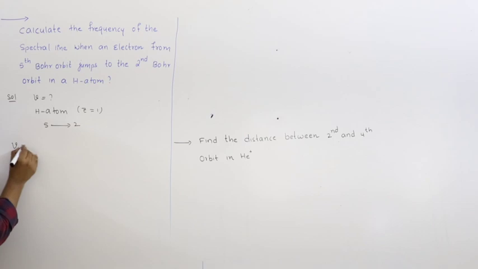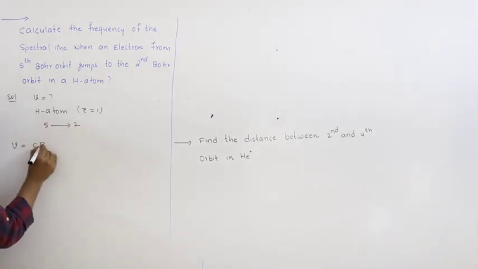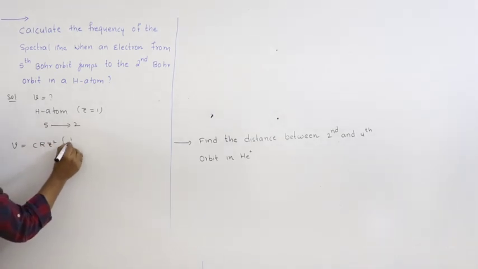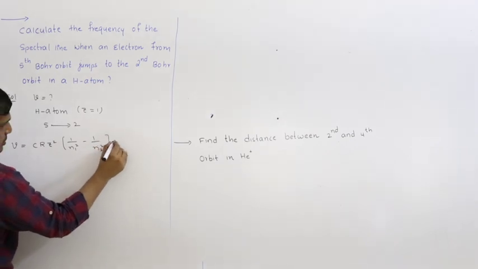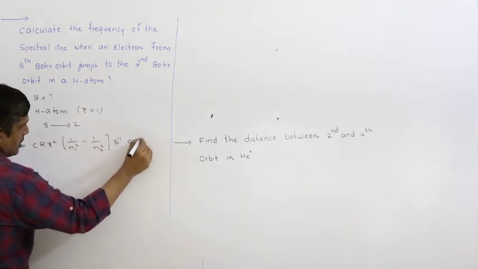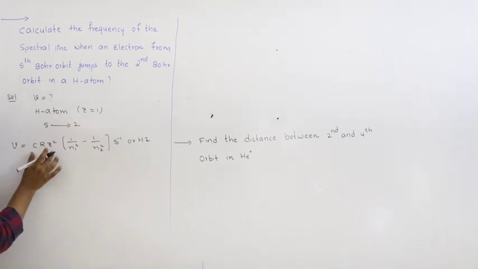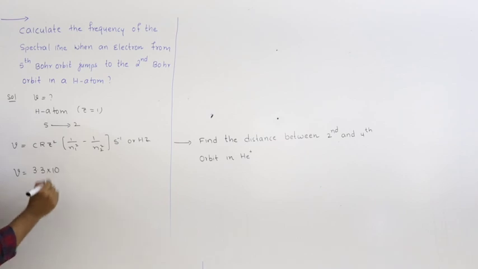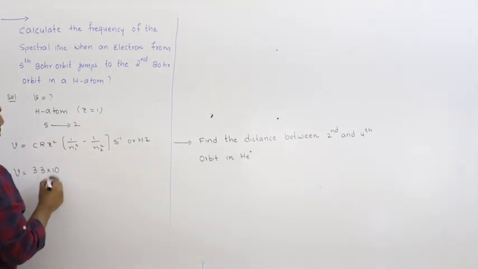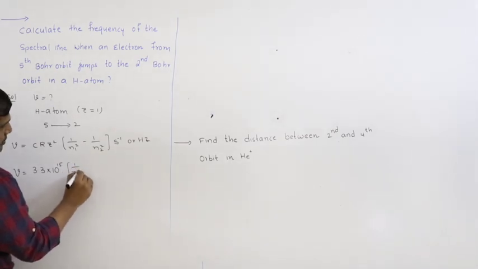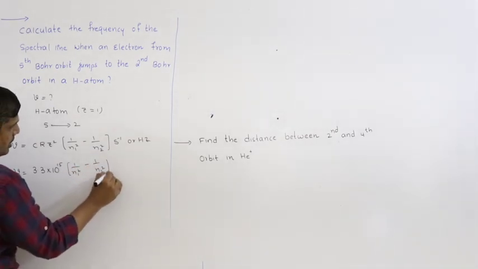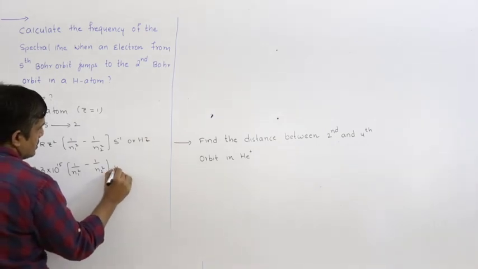So we know that nu equal to cRZ square into 1 by n1 square minus 1 by n2 square second inverse or hertz. Already we have given a simplified equation that is approximately 3.3 into 10 power 15 times 1 by n1 square minus 1 by n2 square hertz.